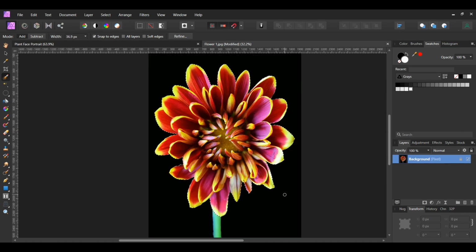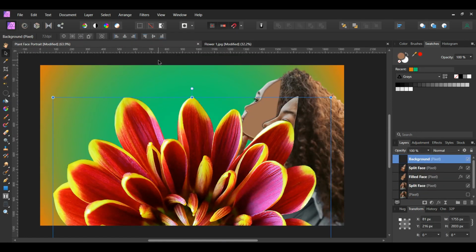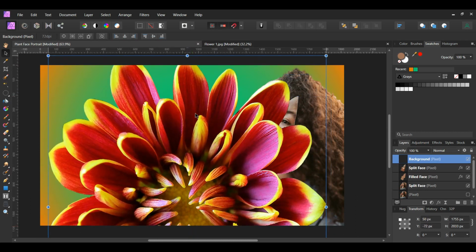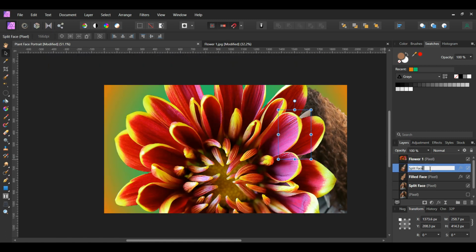After selecting the flower, press Ctrl and C to copy the selection. Then go back to the document and press Ctrl and V to paste the flower. In the Layers panel, label the flower layer Flower 1. Rename the split face layer with the effects Split Face S&G for shadow and glow effects.